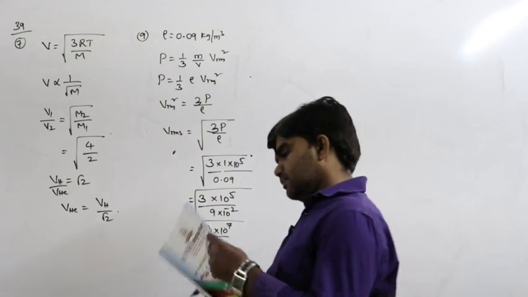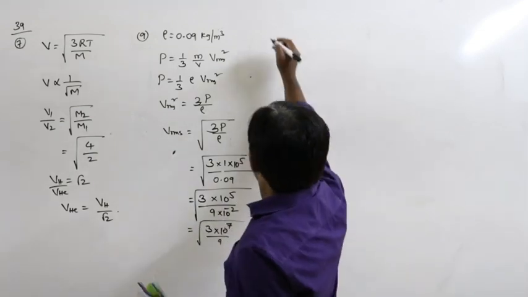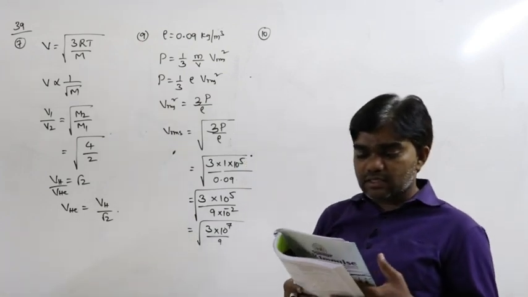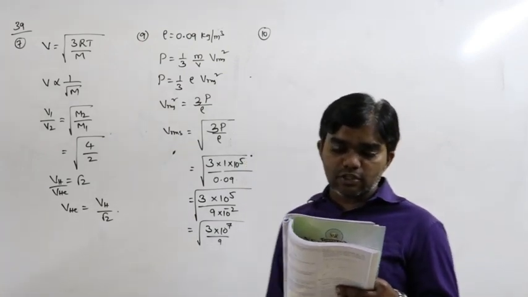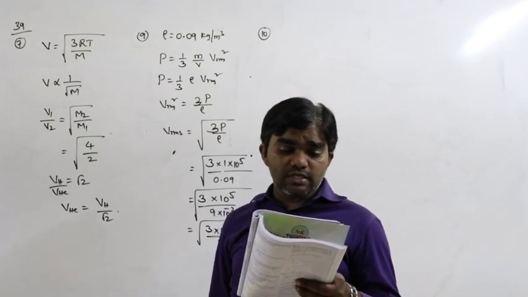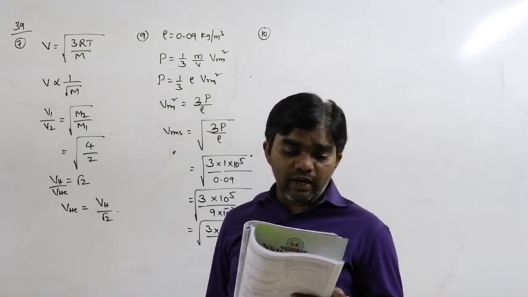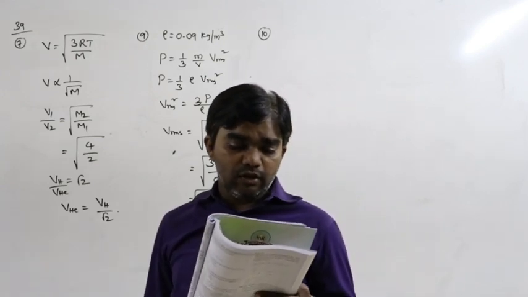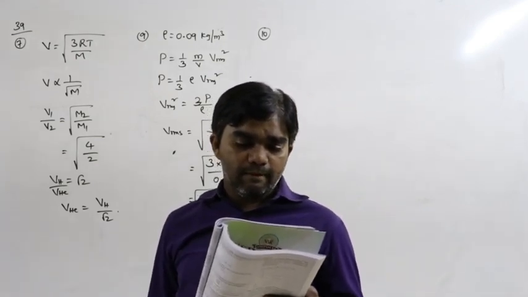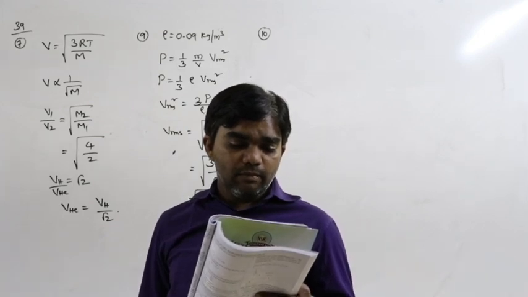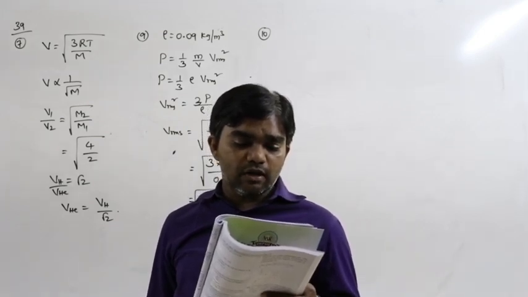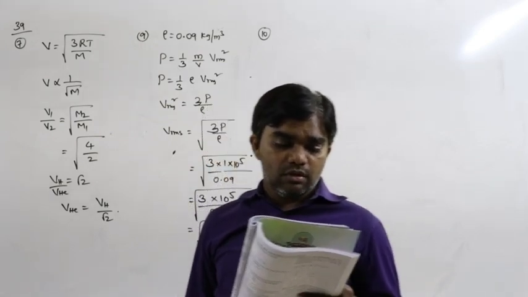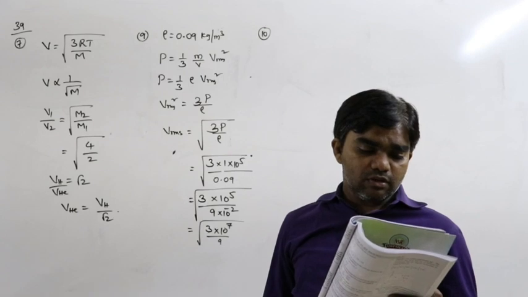See the next problem, example 10th problem. Two molecules of an ideal gas X occupying a volume V exert a pressure P. The same pressure is exerted by 1 mole of another gas Y occupying volume 2V. If the molecular weight of Y is 16 times the molecular weight of X, find the ratio of RMS speeds of molecules of X and Y.